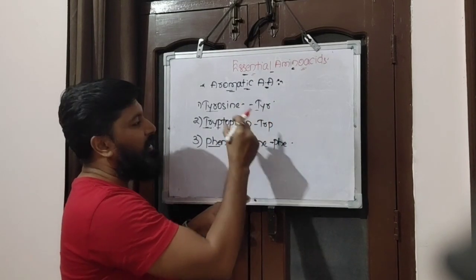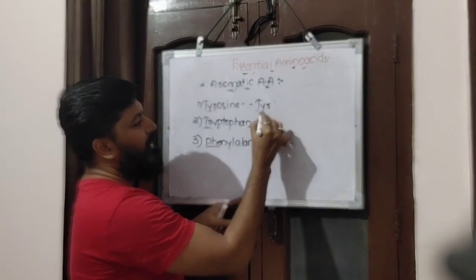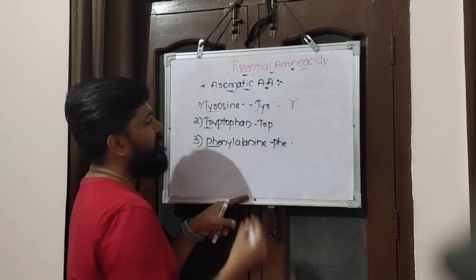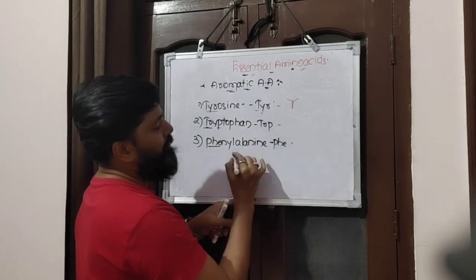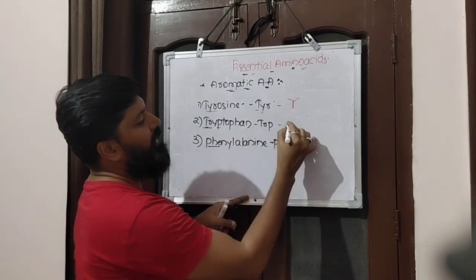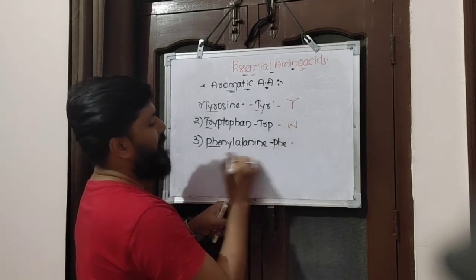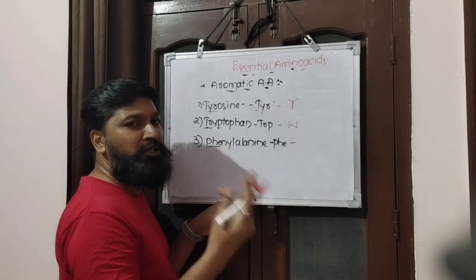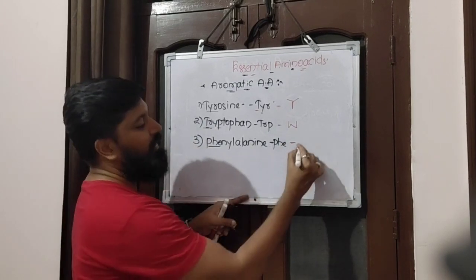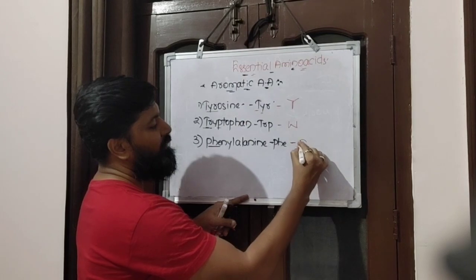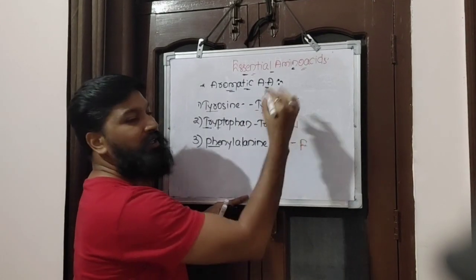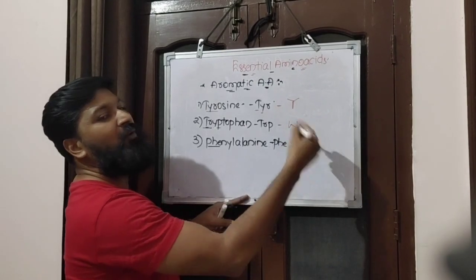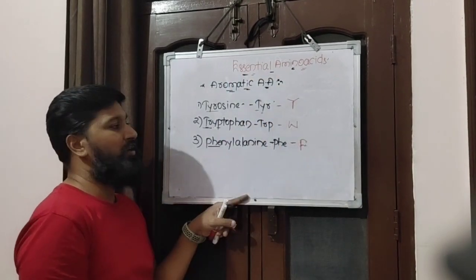So for the single letter denomination, the second letter is taken, that is Y. And tryptophan is represented by W. Similarly, phenylalanine is represented by F, whether you pronounce it P or F, phenyl, so it is F. We can just remember Y, W, F. This is a shortcut here.